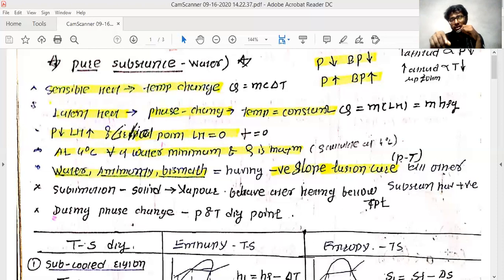And further, if you reduce the temperature, it is going to be in the ice form. And the temperature is continuously reducing from 0 degrees to minus temperature. So this is how water behaves with respect to temperature.